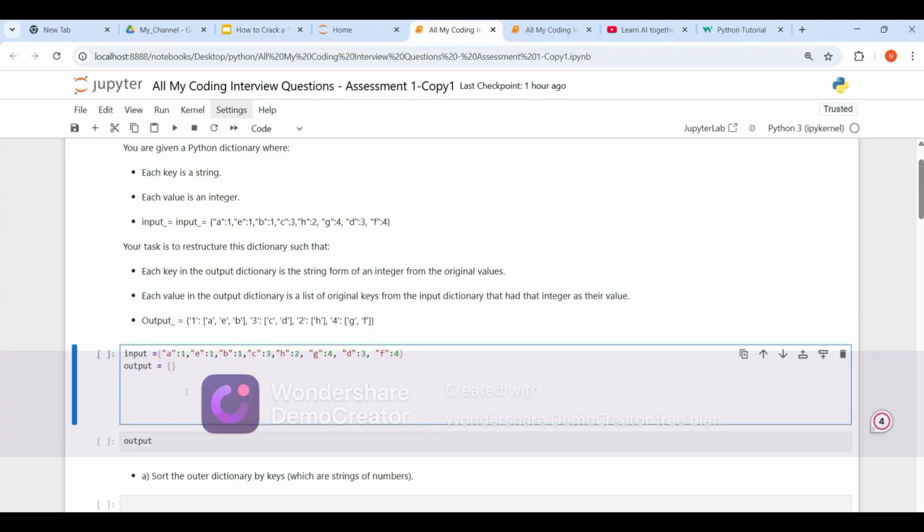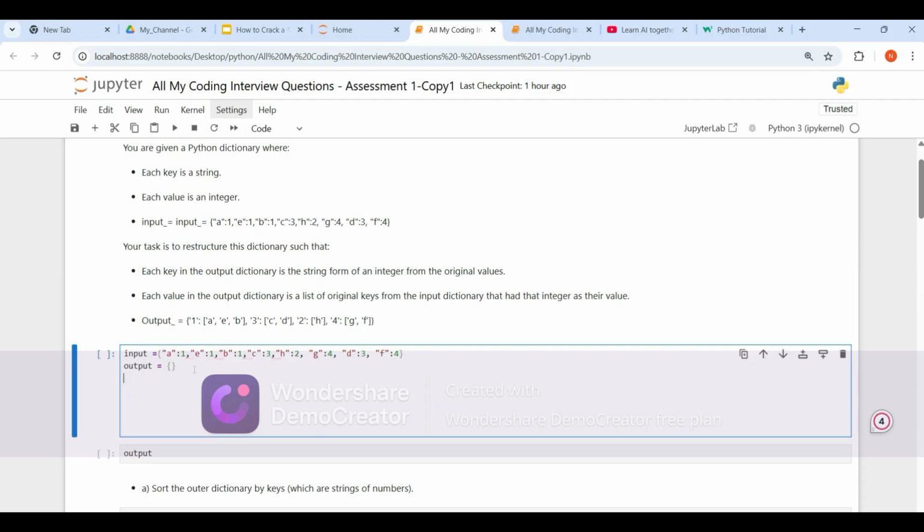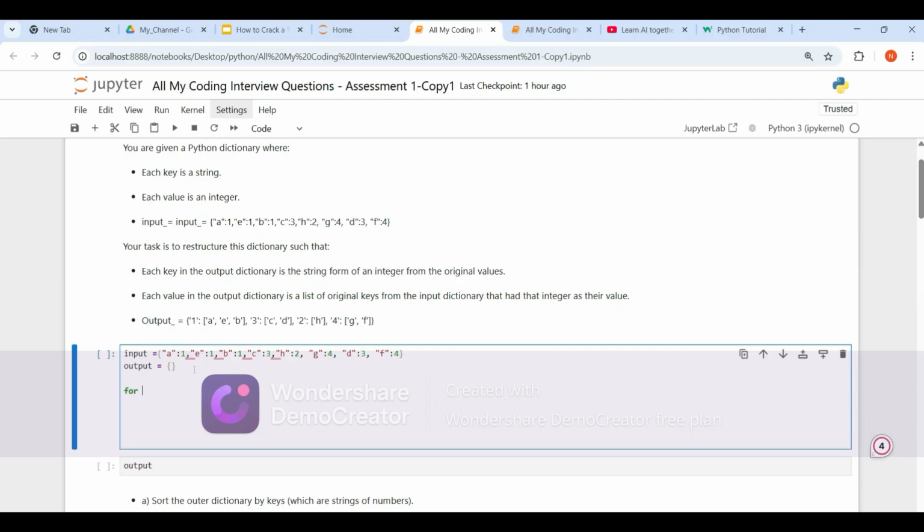I have taken a simple question in my first video, so it will motivate you to solve more difficult questions further. How can I do this? As we know, a dictionary is a key-value pair. So let's create a loop and go through all these keys and values. I have already created an output dictionary; this is where I am going to store my output. Let's write a for key, value in input.items().